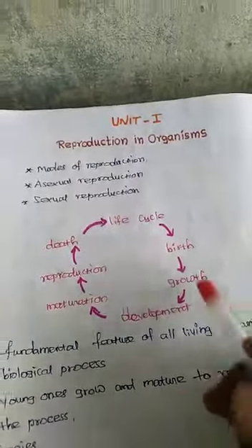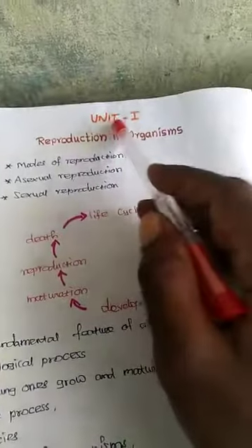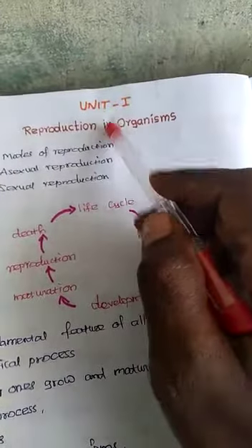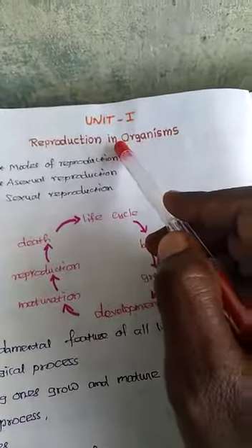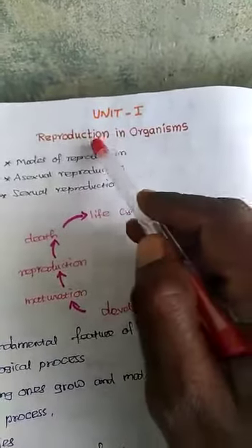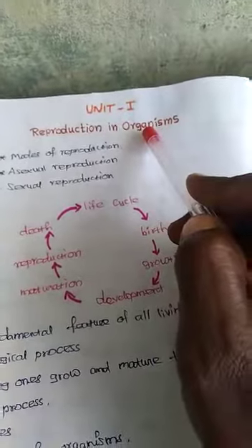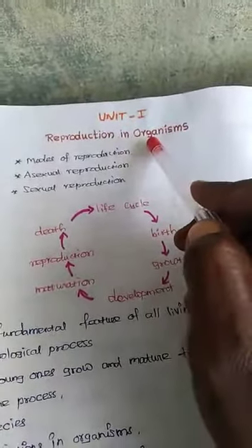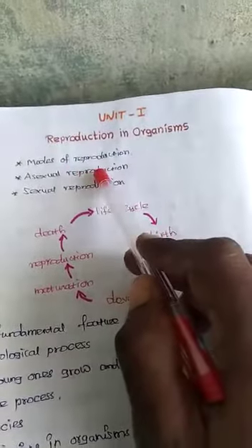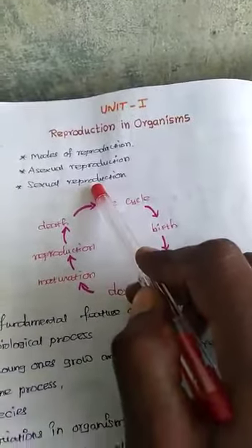Today we are going to discuss Unit 1. How many chapters are given? In the 12th biology book, there are 12 chapters. The first chapter is named Reproduction in Organisms. The chapter outline covers modes of reproduction, asexual reproduction, and sexual reproduction.